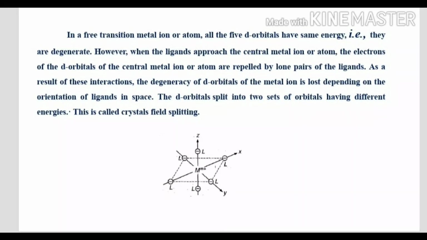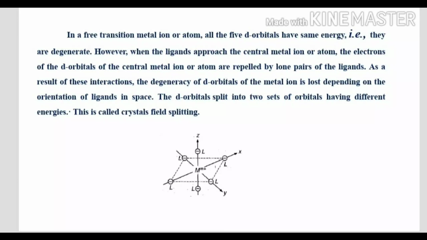Now, how is an octahedral complex formed according to the crystal field theory? In the free transition metal ion or atom, all 5 d orbitals have the same energy: the 3 t2g orbitals and 2 eg orbitals are degenerate. But when the ligands approach the central metal ion, the electrons of the d orbitals are repelled by the lone pairs of the ligands.